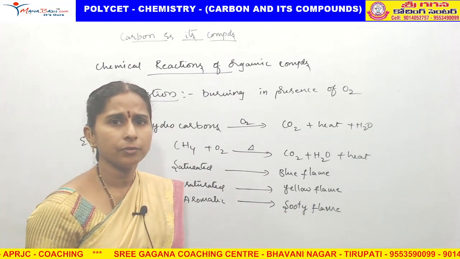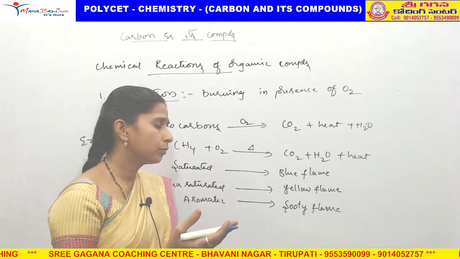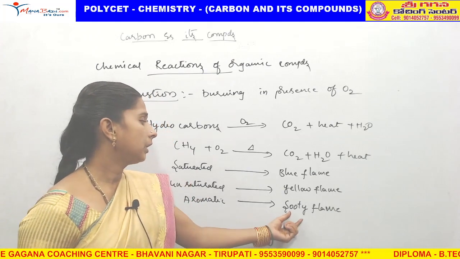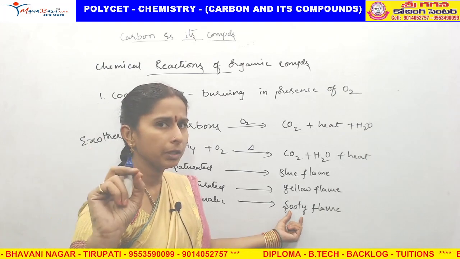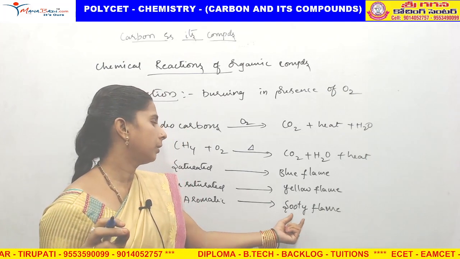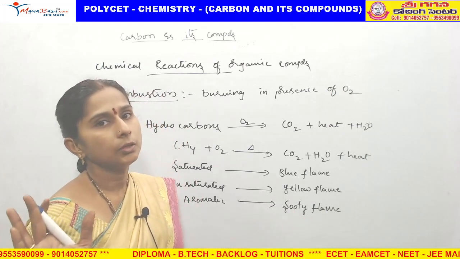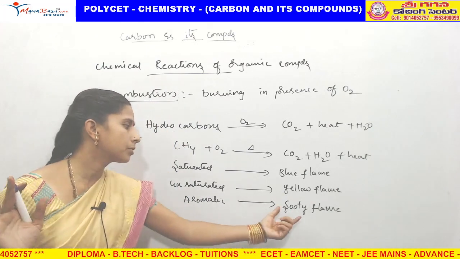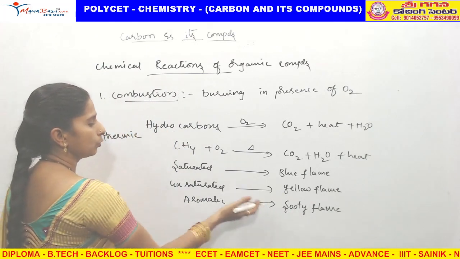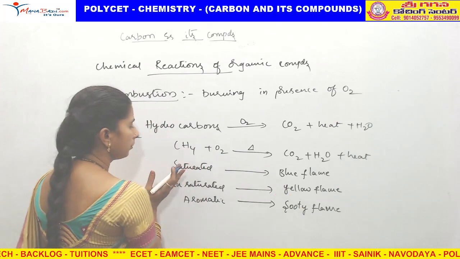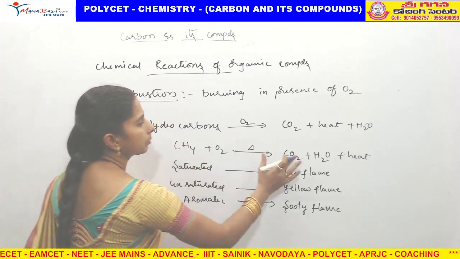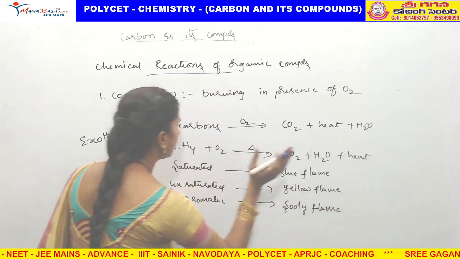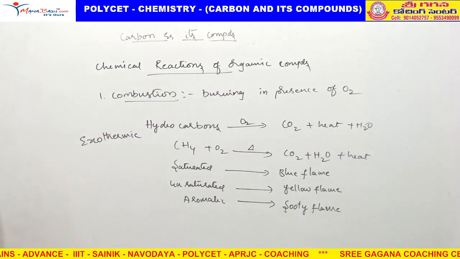For example, camphor, karpuram, when we use it for puja, releases sooty black powder from that flame. That is called a sooty flame. So aromatic compounds burn with sooty flame, unsaturated with yellow flame and saturated with blue flame. Whatever it may be, they release carbon dioxide along with water and heat. So this is an exothermic reaction.